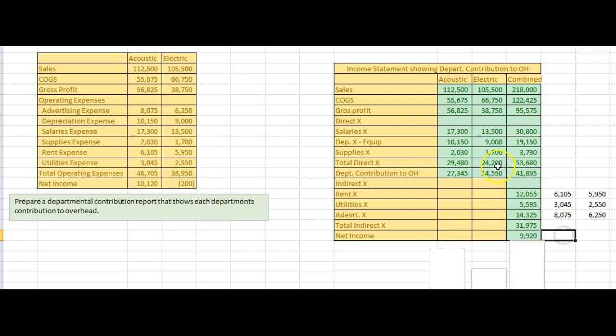So if I just take that out, that's going to affect. And if you break these down, you find out, oh, well, even though it's losing $200, it is contributing to the overhead. And if I take that out, then I'm going to be in a loss situation of $5,000. So looking at divisions is really important, and their contribution to the overhead is extremely important. One way of doing it.